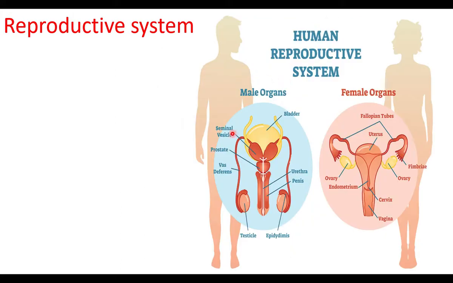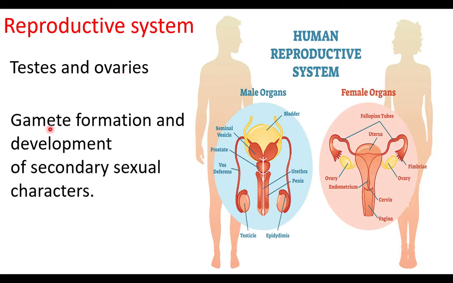Reproductive system. Testes form male reproductive system, ovaries form female reproductive system. Testes and ovaries are the male and female reproductive organs. They produce reproductive cells called as gametes. Gametes are produced by the reproductive organs, and the reproductive organs involve in secondary sexual characters.